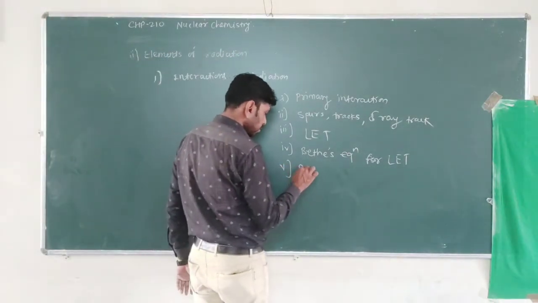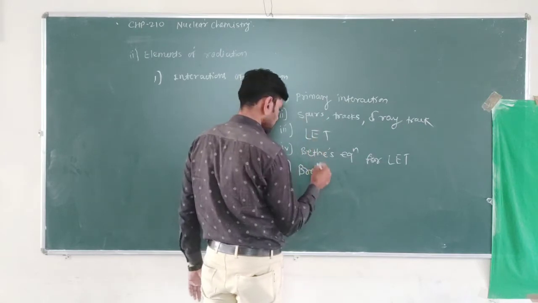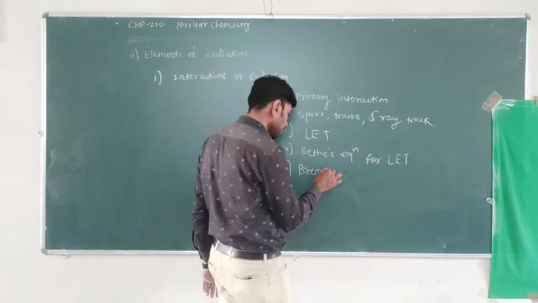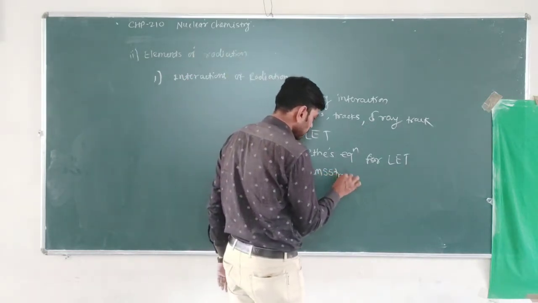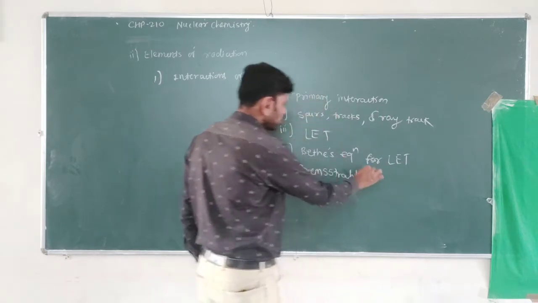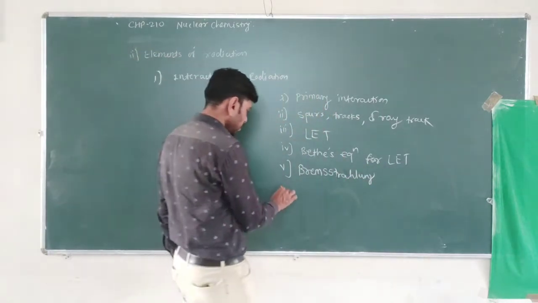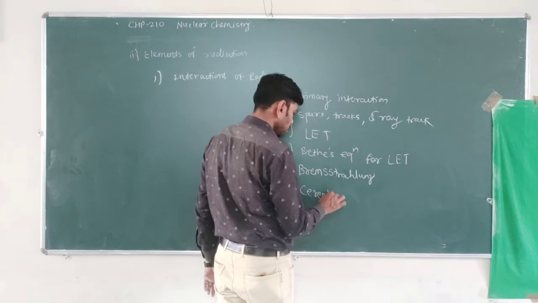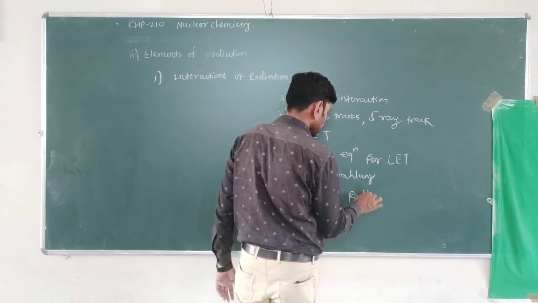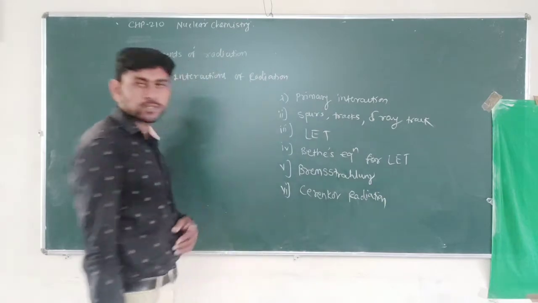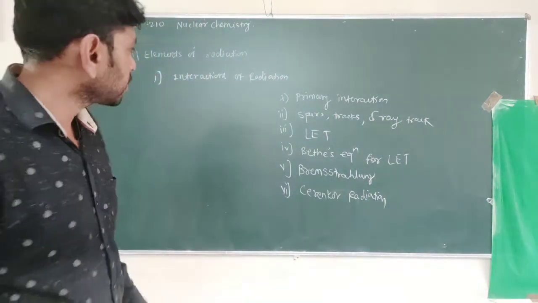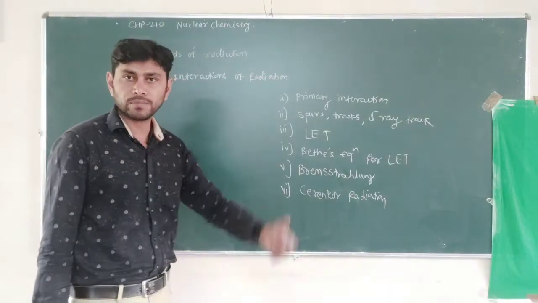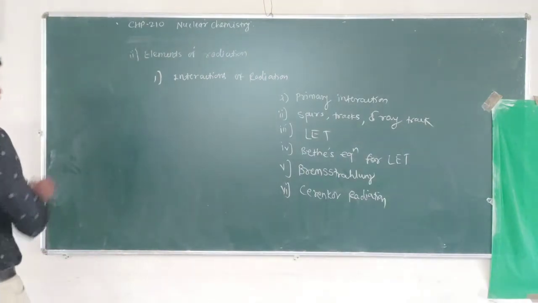Then another concept associated with the interaction of radiations with matter is Bremsstrahlung, and the next concept we have to study is Cherenkov radiation. So these are the concepts that we have to study in the first topic, that is interaction of radiations with matter. Now in this interaction, let's first start with the primary interaction. What are the primary interactions of these radiations when they pass through any matter? So primary interaction we have to study first.